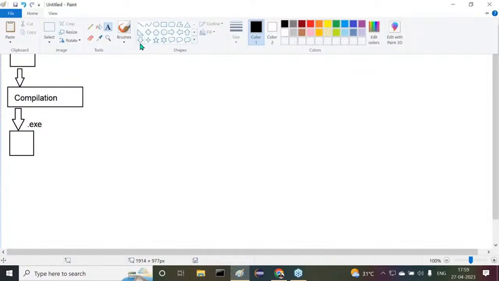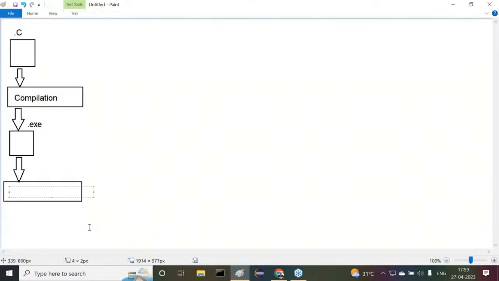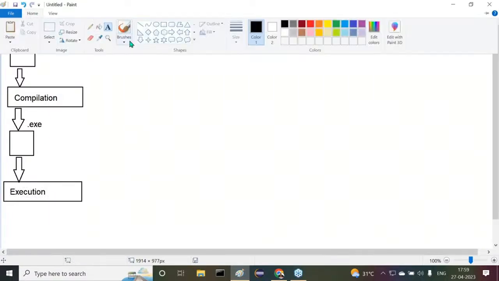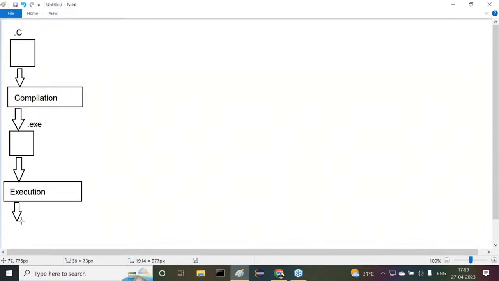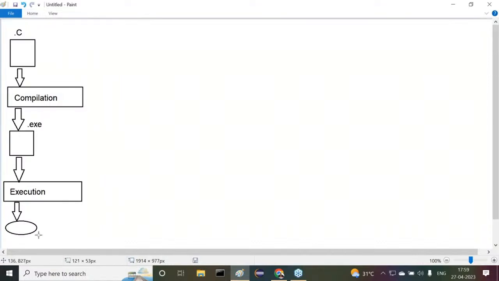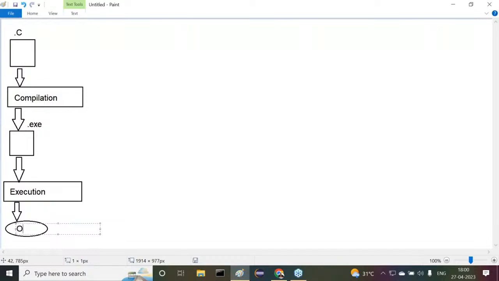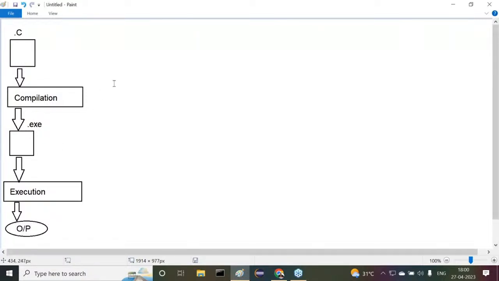After that, whenever we are getting this .exe file, there we can execute our program. So now we have to perform the execution process. Whenever we are executing this program, directly we are able to get some output. Now this is the overall scenario we can understand.